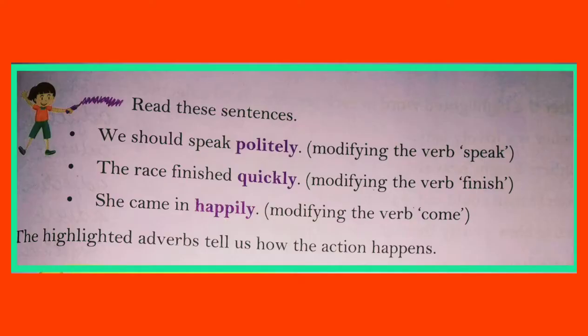Now, read these sentences. We should speak politely. Here, the word politely modifies the verb speak. The race finished quickly. Here the highlighted word quickly modifies the verb finish. She came in happily. The word happily modifies the verb come. The highlighted adverbs tell us how the action happens.